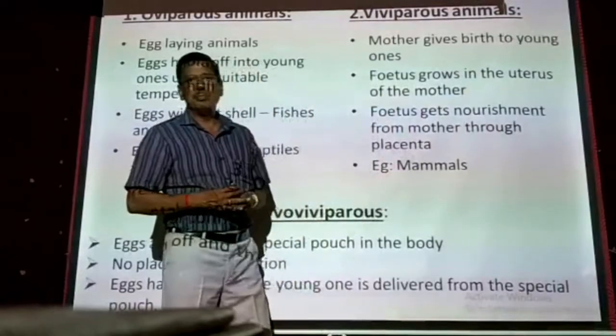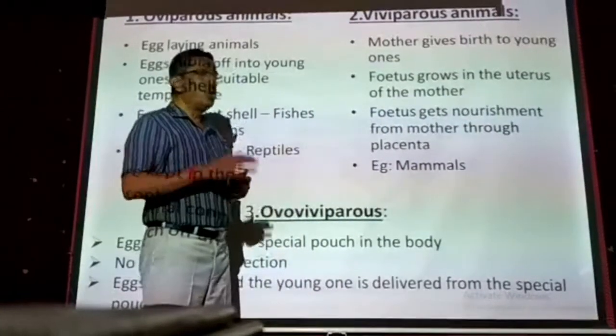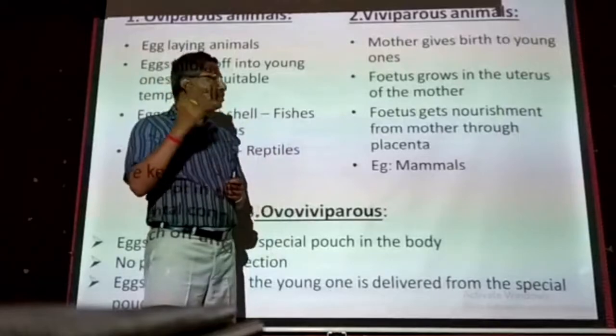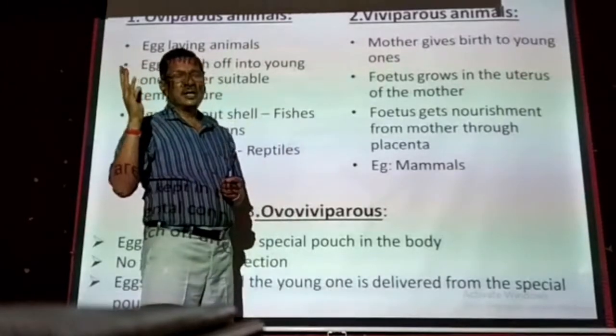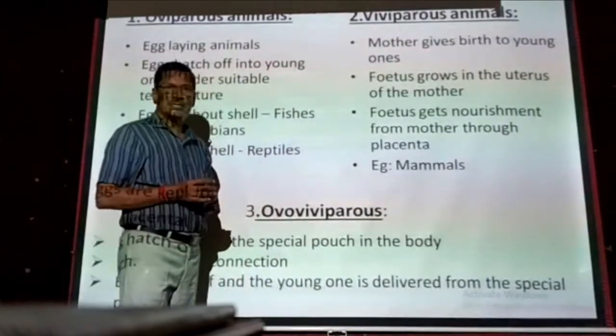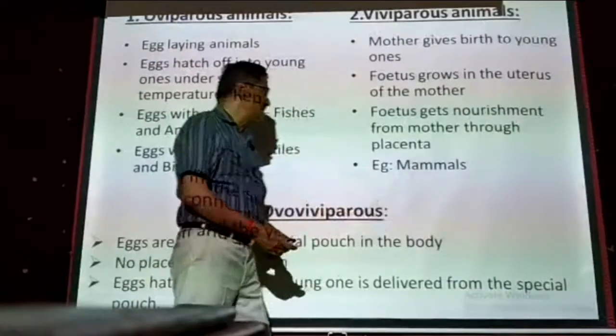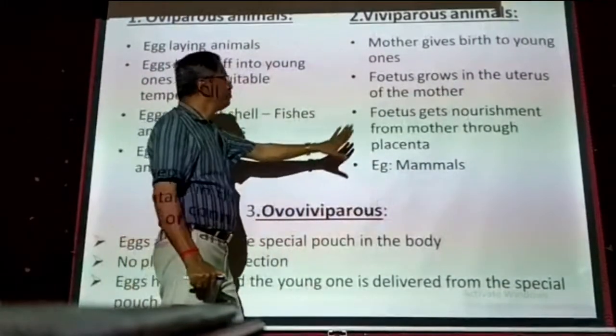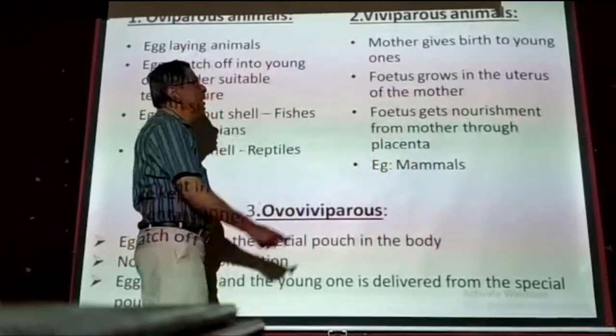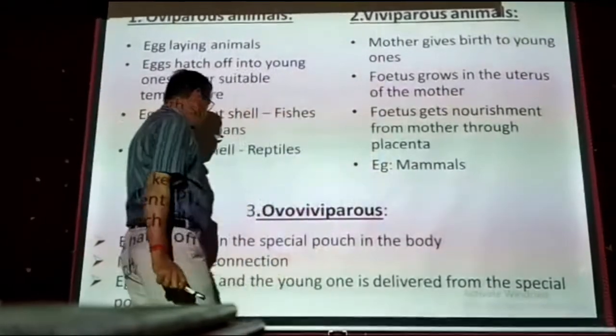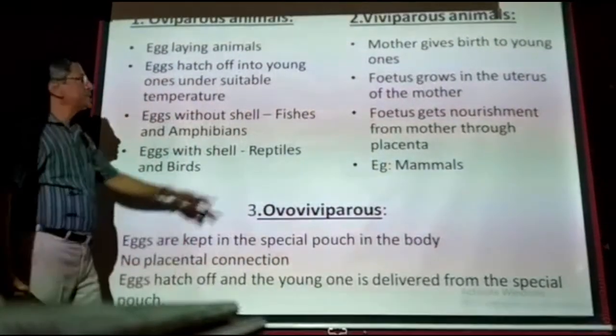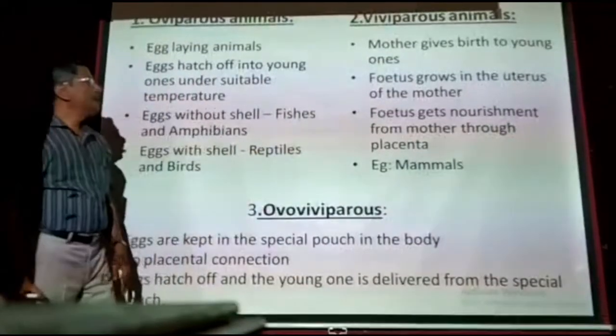Examples are mammals. Mammals include human beings, all cattle, sheep, goats, dogs, and wild animals like lions and tigers. All mammals give birth to young ones. That is the characteristic feature. These are the four different characters of viviparous animals.